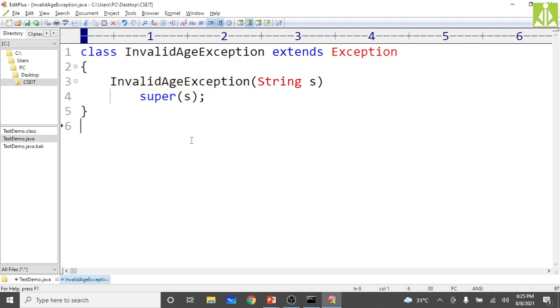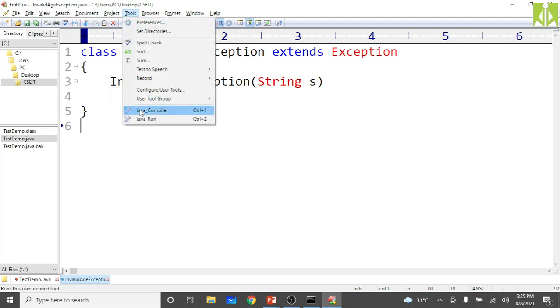This program you can only compile, you cannot run, because there is no main method. We need only the class file of this one. We don't want this particular program to be executed. We need only the class file, so that we can use that class file in our actual program. So just go to Tools and Compile.